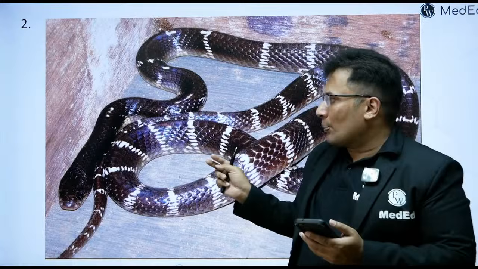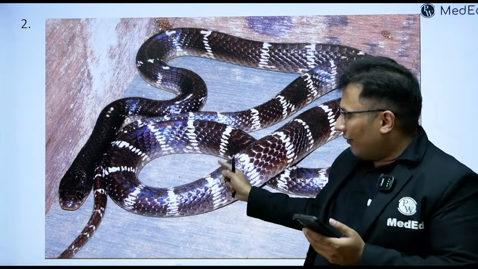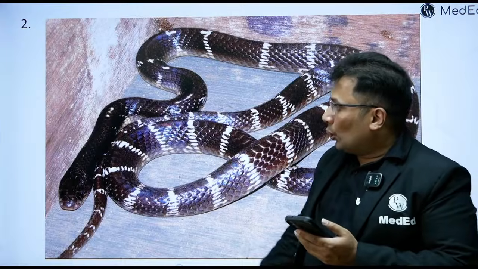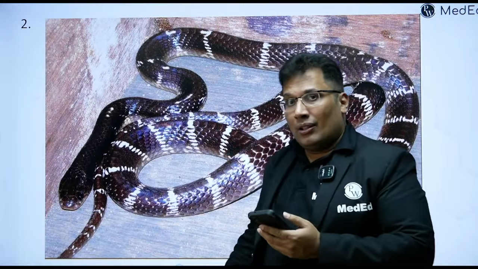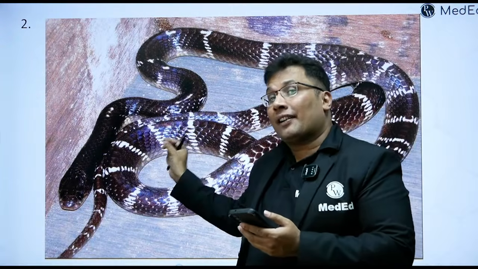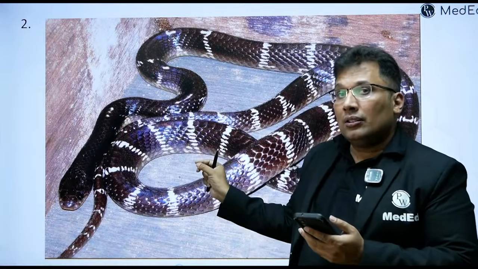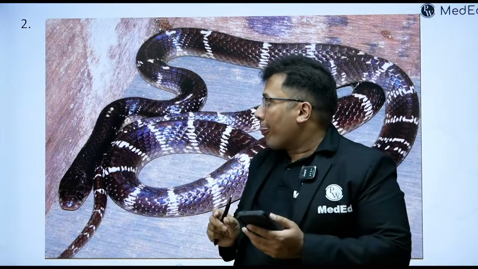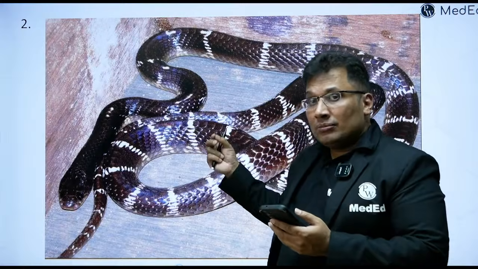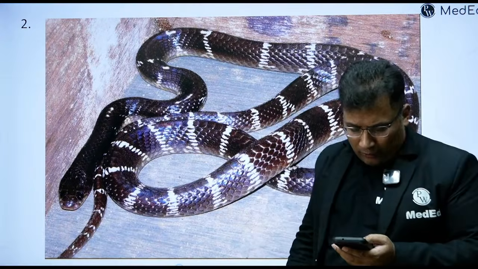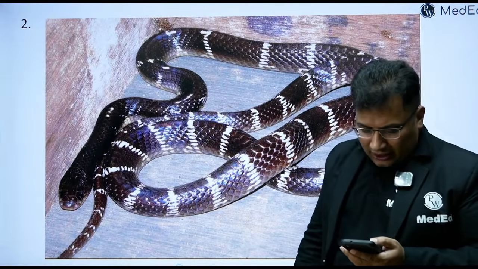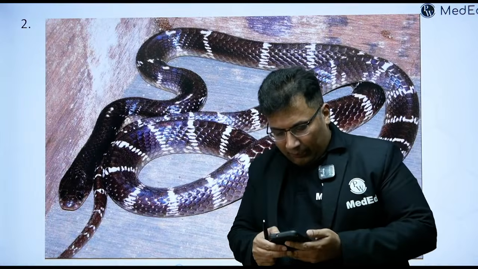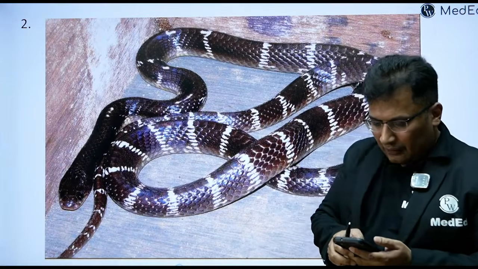So this is somewhat a black snake, having white transverse bands, no triangular head, a very cunning snake, like Kattappa from Bahubali, very cunning. It has a tendency to bite people in their sleep. It causes some 3-4 points. Some are telling, sir, common krait. Right, keep answering guys, keep answering.